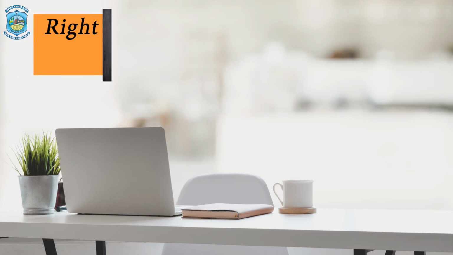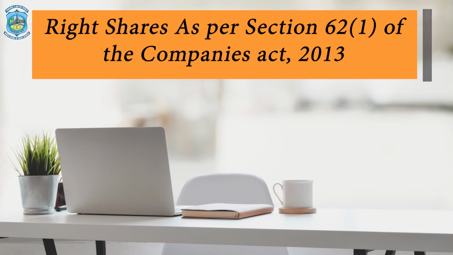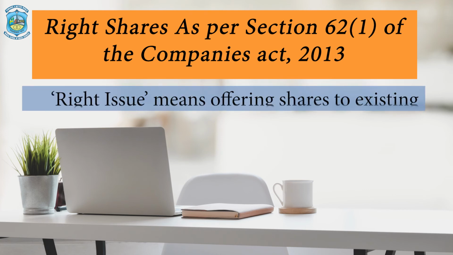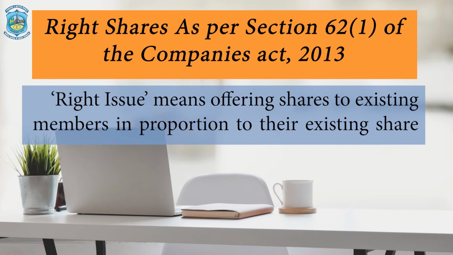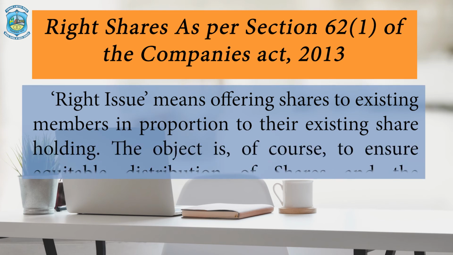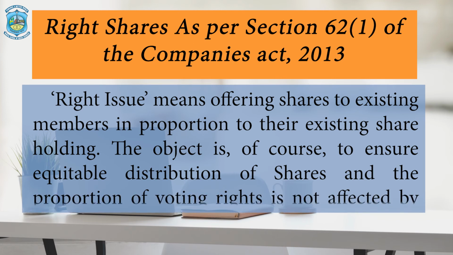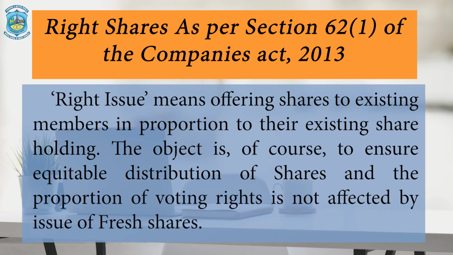Next one is rights shares. As per section 62 subsection 1 of the Companies Act 2013, rights shares are those shares which are issued to the existing shareholders according to the holding which they have. The object of issuing rights shares is to make sure that there is an equitable distribution of shares among the shareholders apart from the fresh issue. For issuing all those categories of shares, the company has to pass a special resolution in the general meeting of the company, and then only can they issue these kinds of shares.